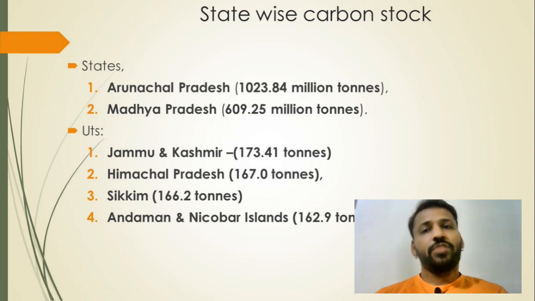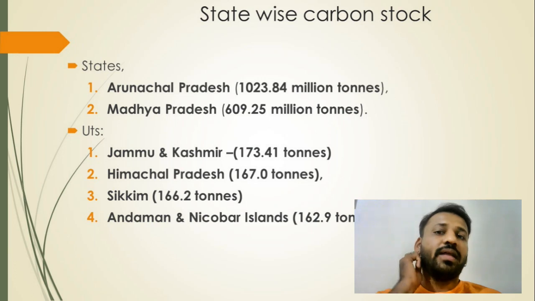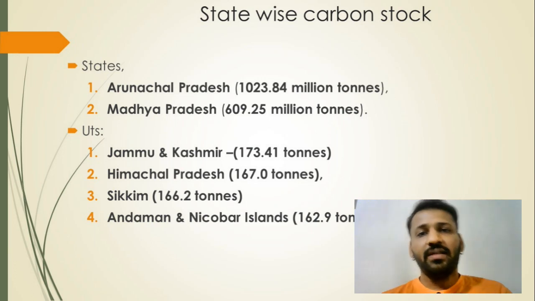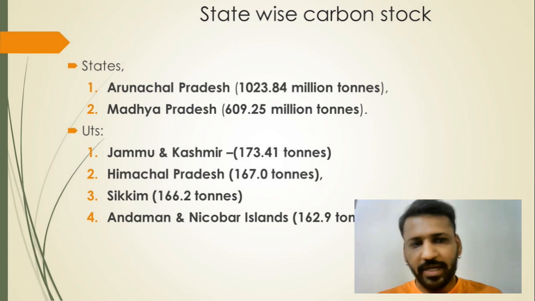In terms of union territories, the topmost territory in creating carbon sink in the form of forest is Jammu and Kashmir, 173 million tons. Then Himachal Pradesh, 167 million tons, Sikkim, 166 million tons, and Andaman and Nicobar, 162 million tons. So you have to remember these figures. Based on this, questions can definitely be asked in our exams.